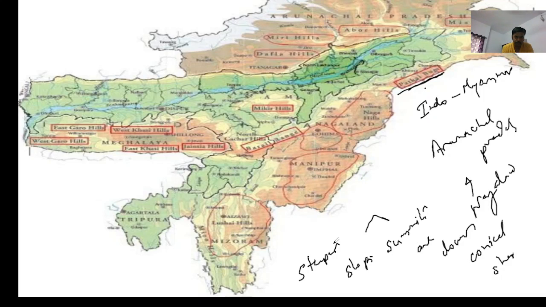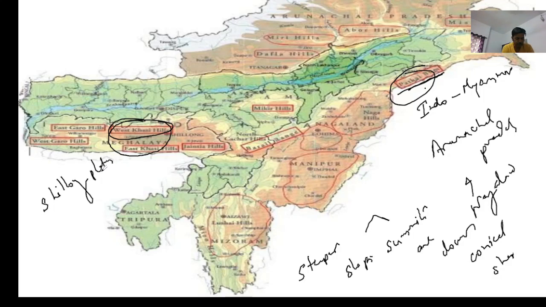This is Patkai Boom. Here you can see Khasi Hills. Khasi Hills are also low-lying hills which are located above Shillong Plateau, isn't it?